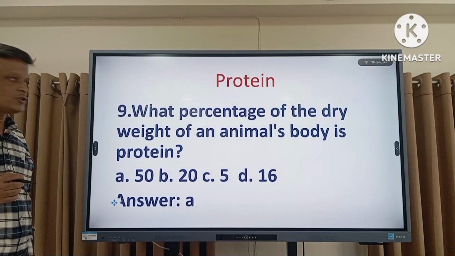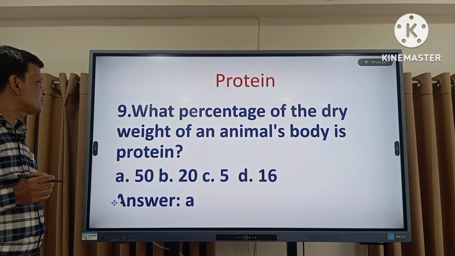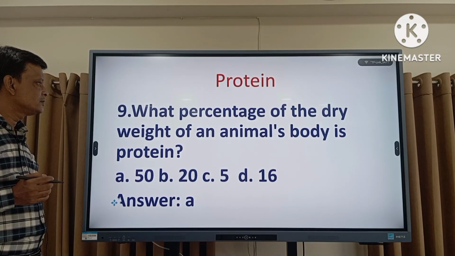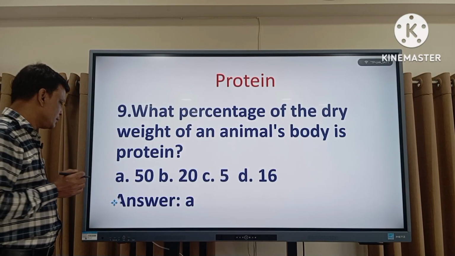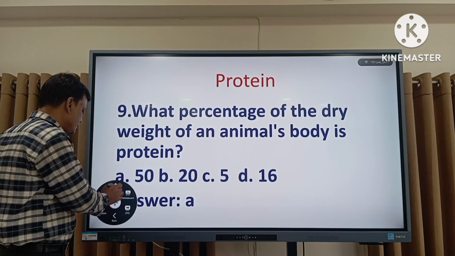Now question number 9, what percentage of the dry weight of an animal's body is protein? The right answer is 50.